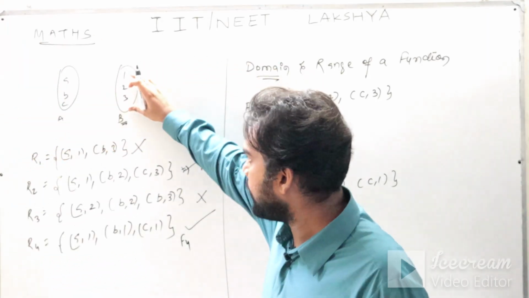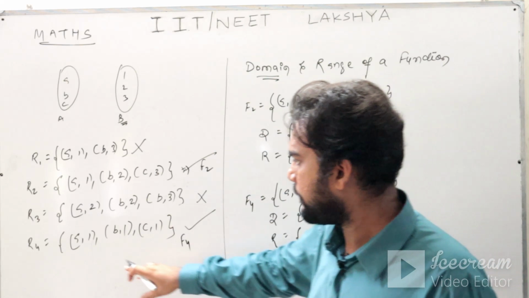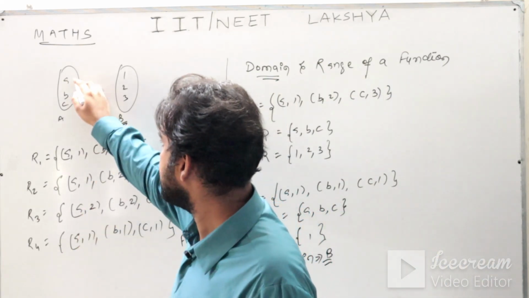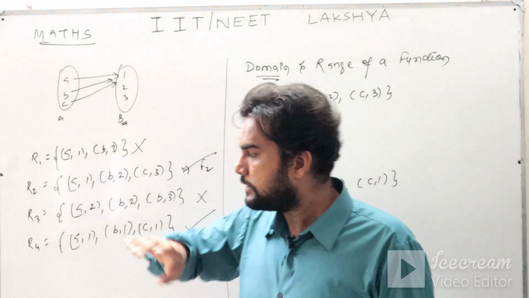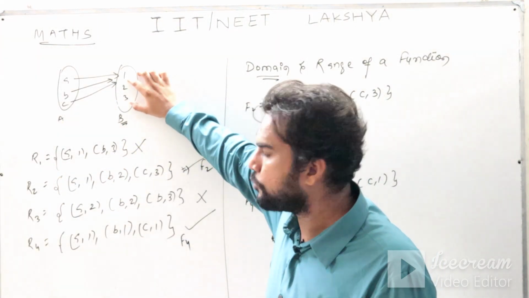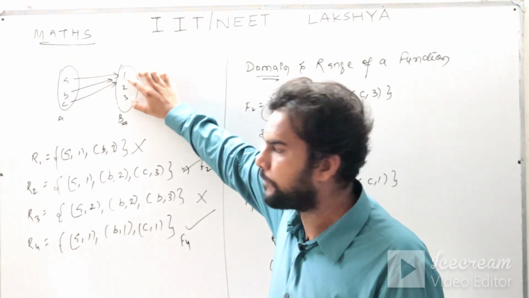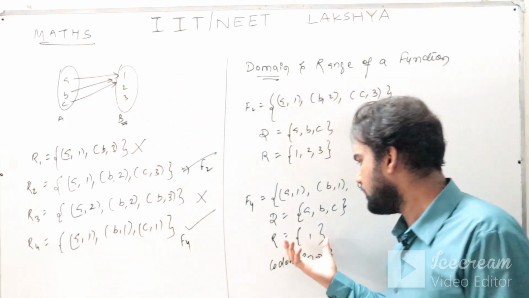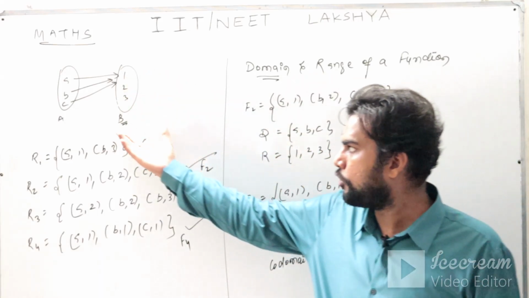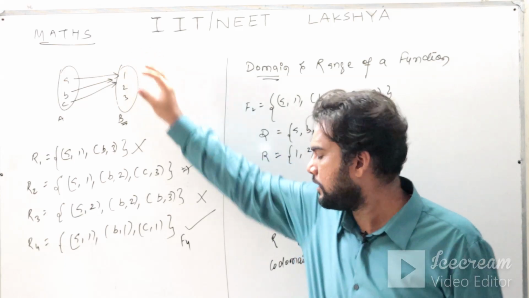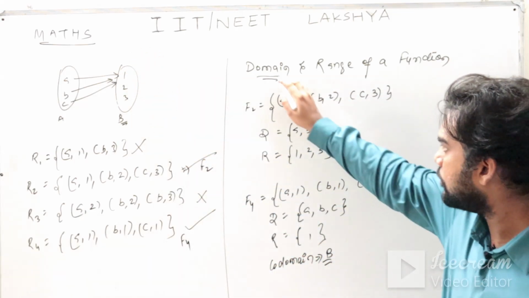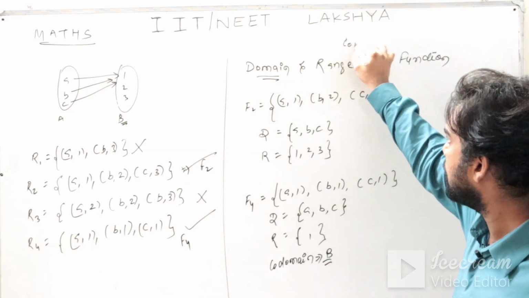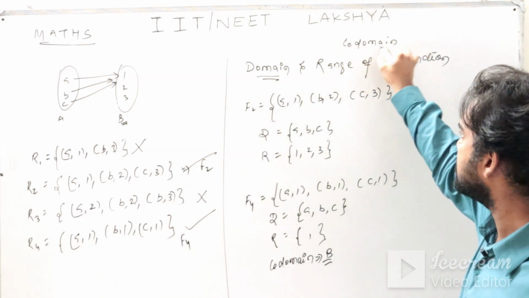Now out of set B only some of the elements are related. For example, if you see here F4, A is related to 1, B is related to 1, C is related to 1. So the elements of set B which find association, their set comprises your range. So that is your codomain and this is your range. I hope this concept is clear to you. So you must be clear about domain, range and codomain of any function.